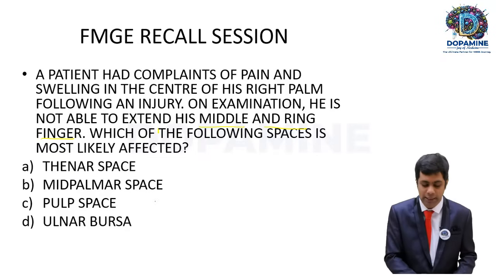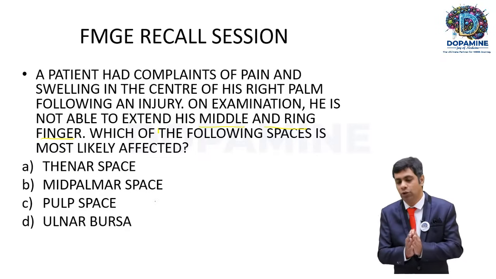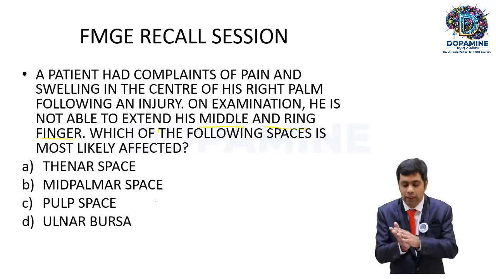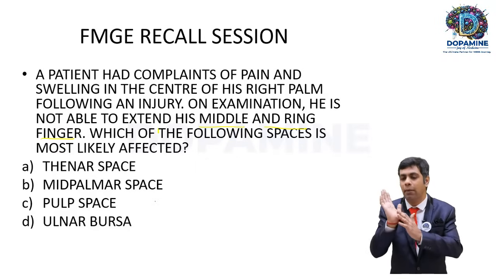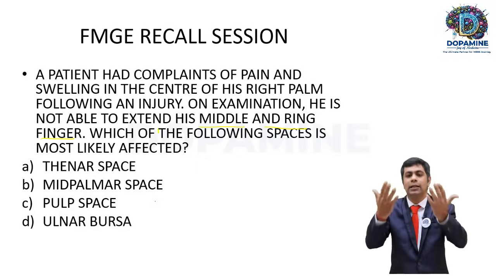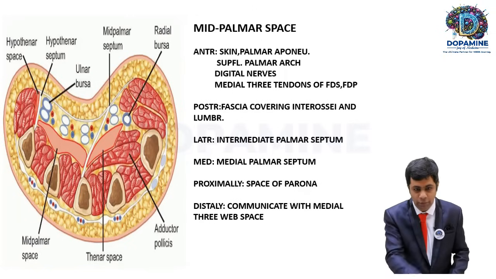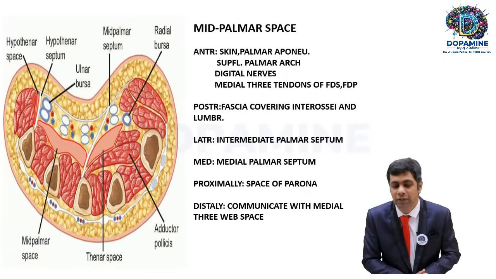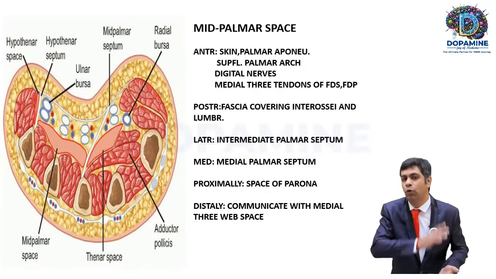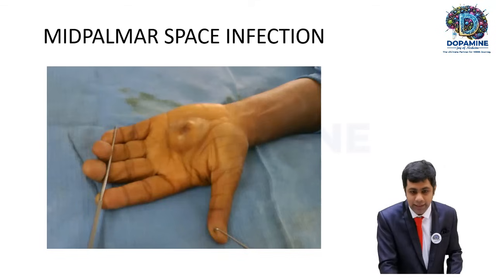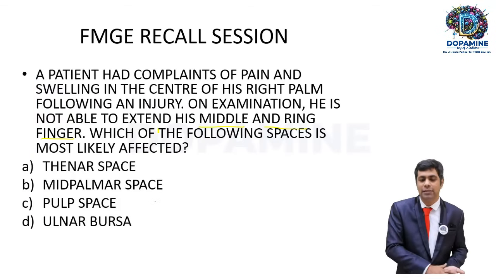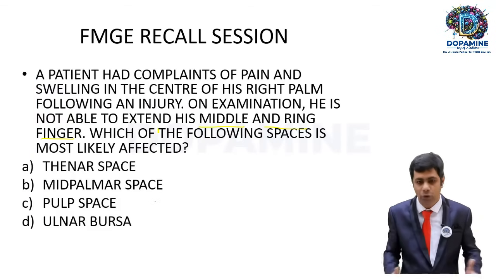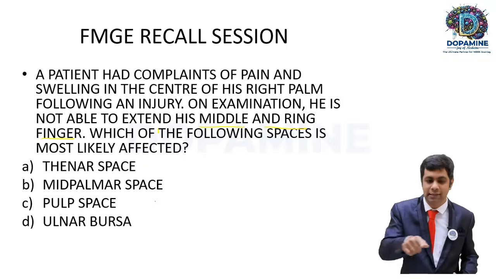For this question, they have given an image, which is actually present in your textbook, where the spaces of the hand are shown, the mid-palmar space, the thenar space, and how they communicate. So like that they give an image and ask you which space can be involved in this kind of scenario. Once again, the clue here lies in the patient not being able to extend his middle and the ring finger. With that clue we can answer this kind of question.